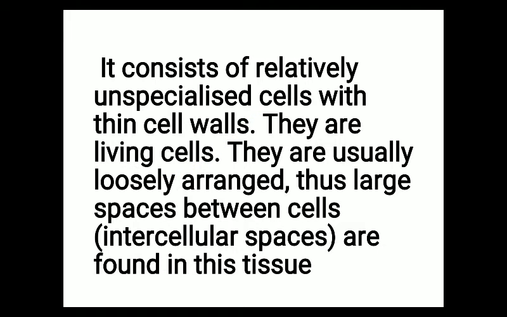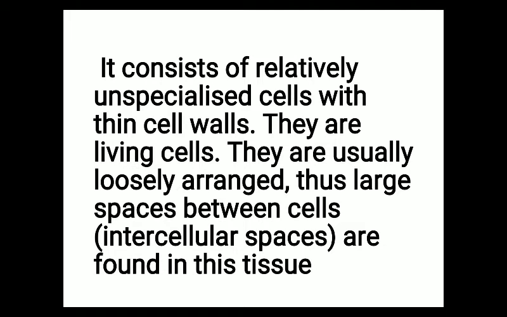So what will be the characteristic features of cells which group together to form parenchyma tissue? Cells are unspecialized, so this is the first important feature. They possess a very thin cell wall. They are living cells. They are usually loosely arranged, and large intercellular spaces will be present in parenchymatous tissue.